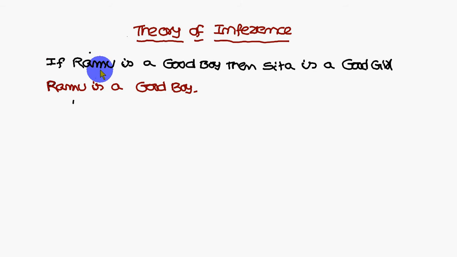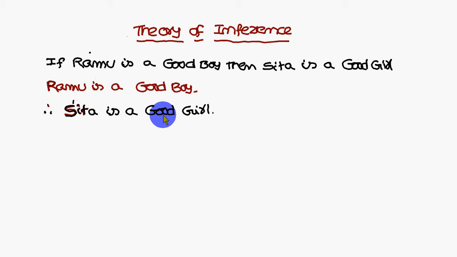So let us consider: if Ramu is a good boy, then Sita is a good girl. The first statement is, if Ramu is a good boy, then Sita is a good girl. My assumption is Ramu is a good boy. Then what conclusion are we going to get? I have given my assumption that Ramu is a good boy, then automatically it gives the conclusion that Sita is a good girl.